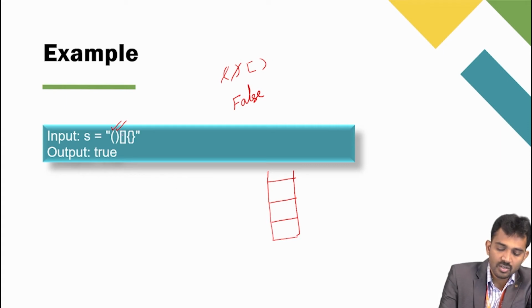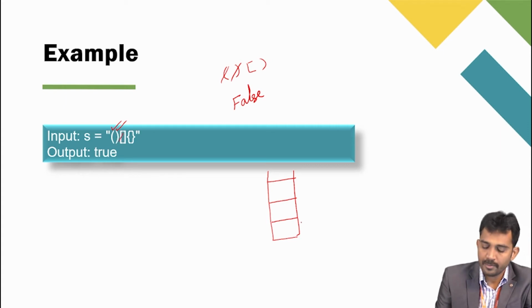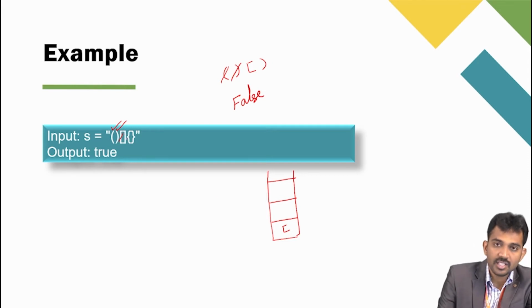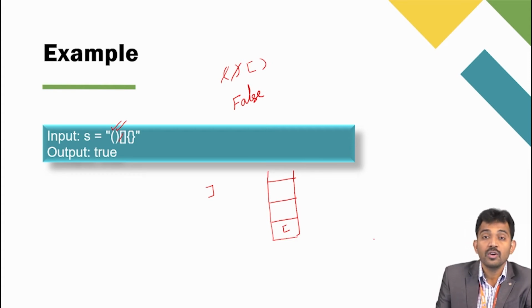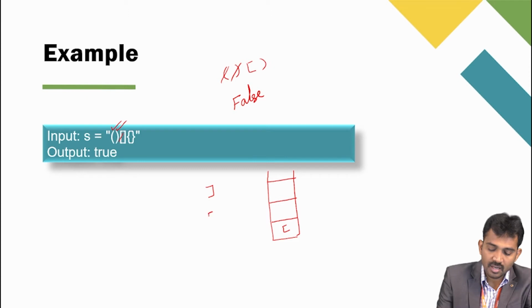What is the next one? Square bracket, and next I got the closed square bracket. So what is the respective open bracket for the closed square bracket? It's an open one like this.